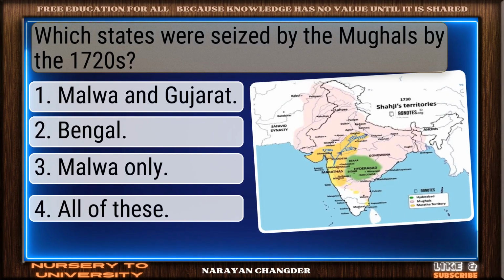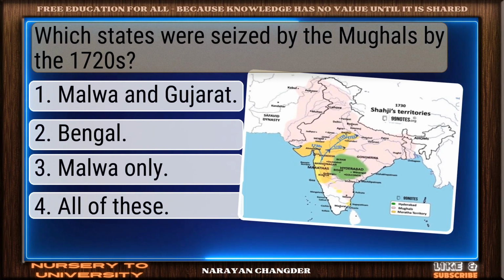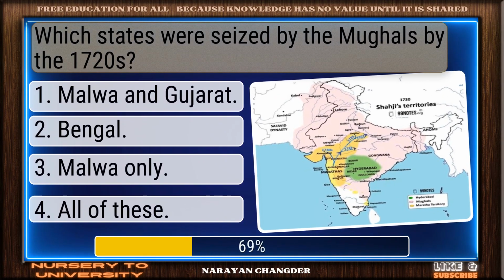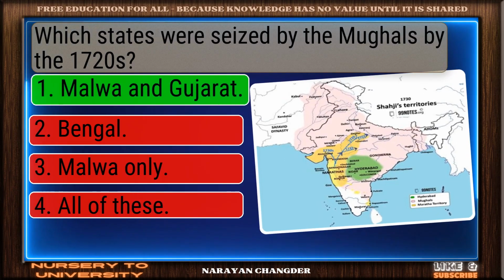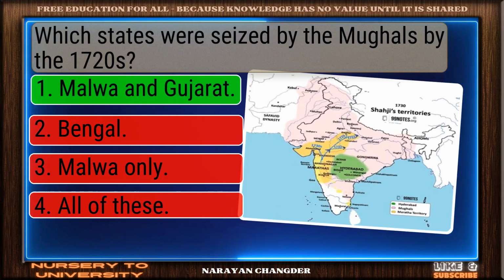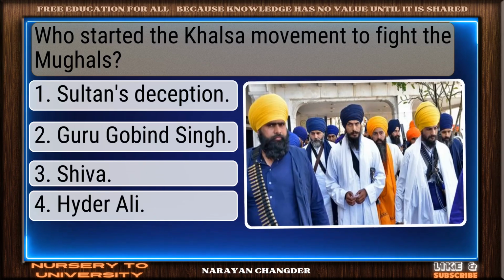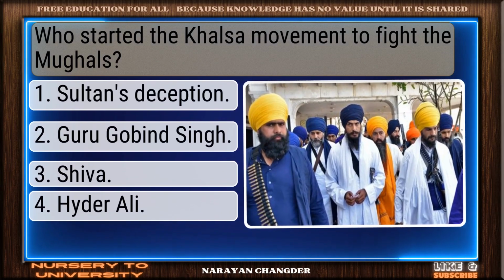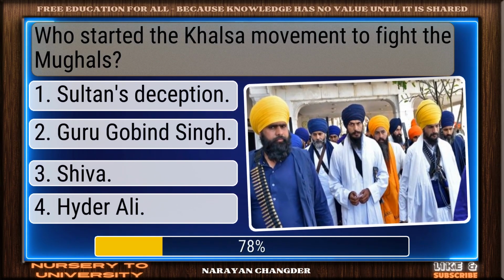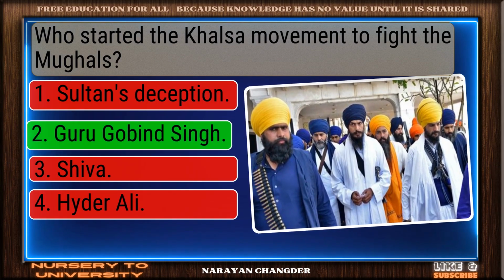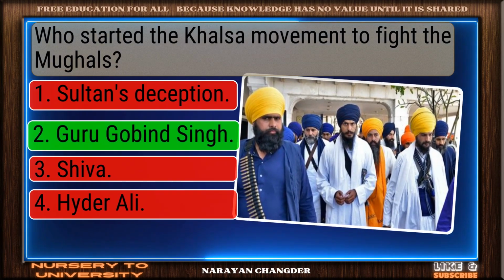Which states were seized by the Mughals by the 1720s? Good thinking. Malwa and Gujarat is the right answer. Who started the Khalsa movement to fight the Mughals? Good job. Your answer, Guru Gobind Singh, works well here.